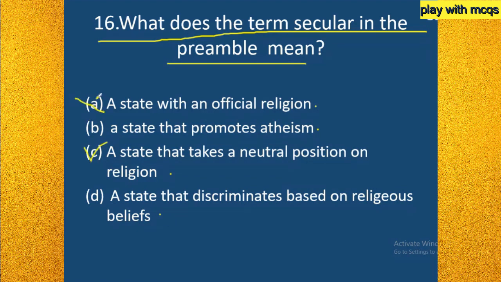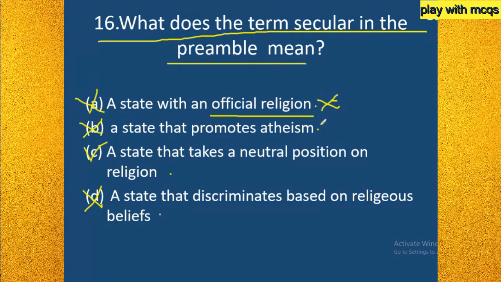So here option C is the right answer, that means a state that takes a neutral position on religion. Let us see why options A, B, and D are wrong answers. Option A is telling that a state has an official religion. If a state has an official religion, then why is it called secularism? So option A is the wrong answer.